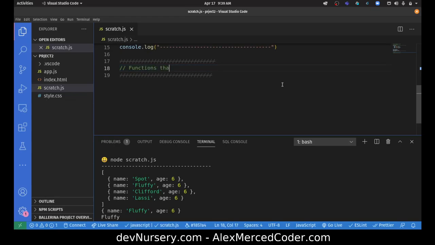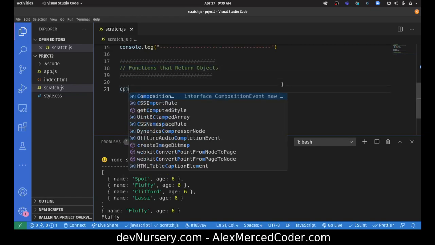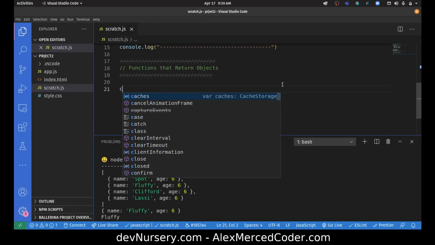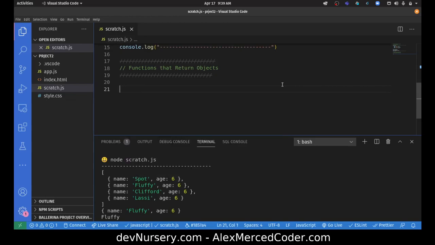Functions that return objects. So let's say const. Basically you can mix and match these data structures any way you want. You could technically have an array of objects, and one of those objects is a function, and that function returns another object. You could do that. So let's say const, we'll call this dogGen. What it does is generate a dog.